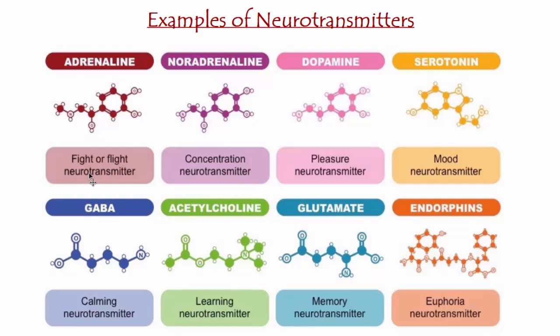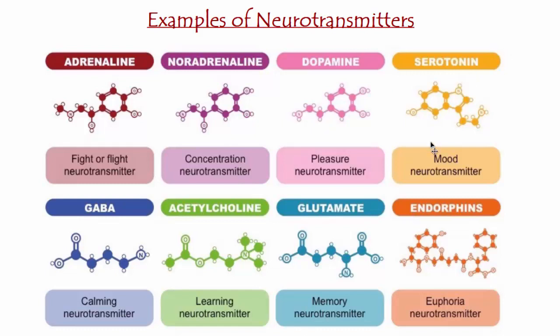If we're in a jungle and we run into a lion, for example, there is a high secretion of adrenaline. Another neurotransmitter is noradrenaline. It is responsible for concentration when we're studying, when we're reading something, etc. Dopamine is the pleasure neurotransmitter. It's also very well known, and it's responsible for making us happy, chemically speaking.